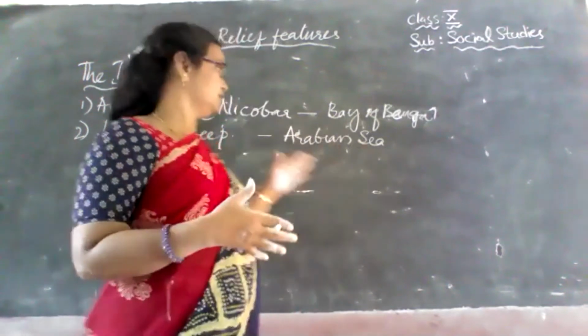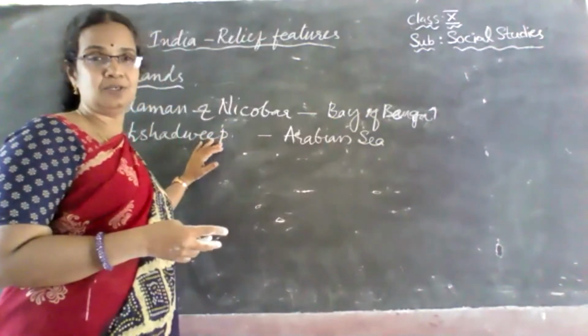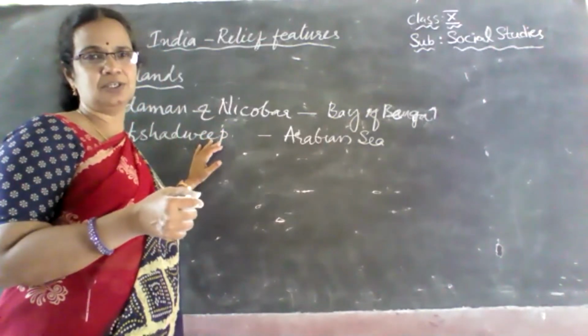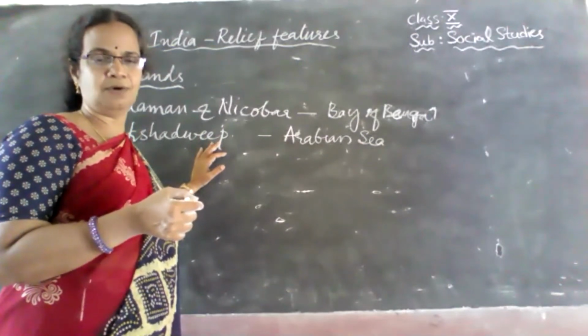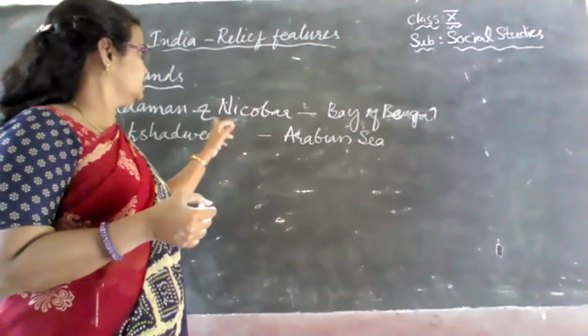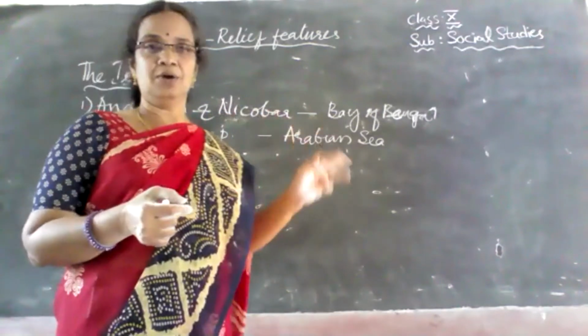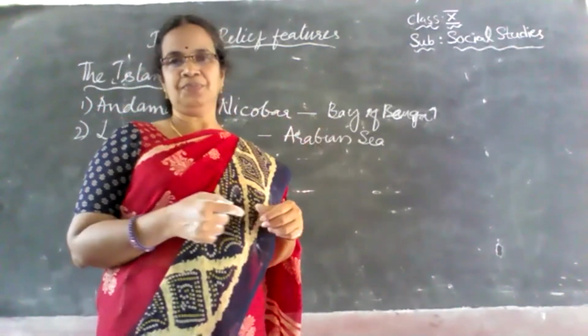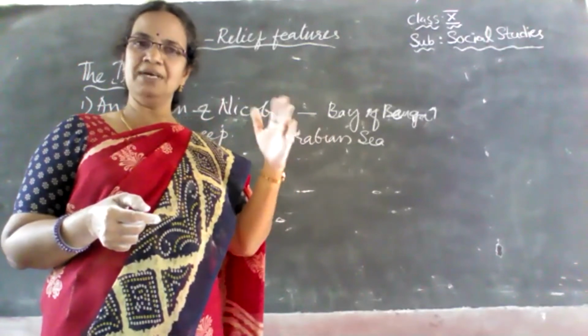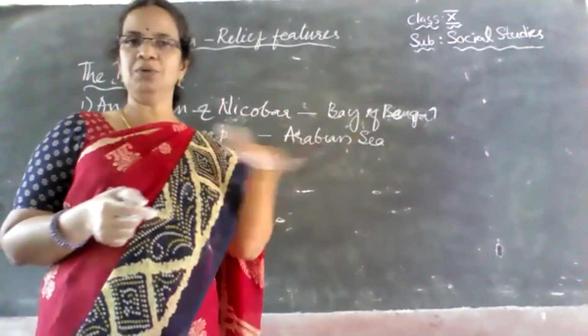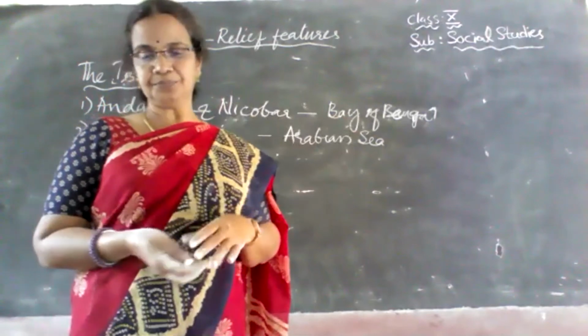That is why the Lakshadweep islands are of very little extension, almost 32 square kilometers only, whereas the Andaman and Nicobar are of volcanic type. Actually, they are the elevated part of the submerged mountain of Arakan.